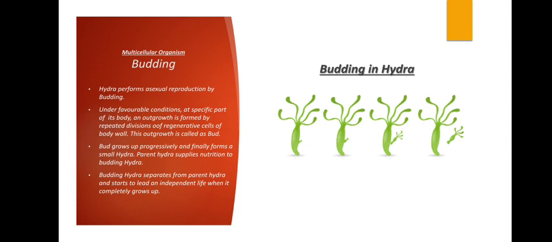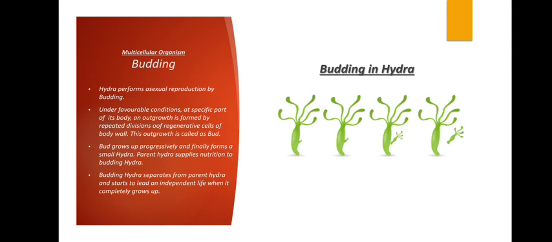You can see in the first picture itself a small bud is formed, then it is growing progressively. Okay, and finally it has formed a small hydra. In the third diagram you can see a lot of nutrients being supplied. That is why I already mentioned that the conditions should be favorable, then only reproduction will take place.